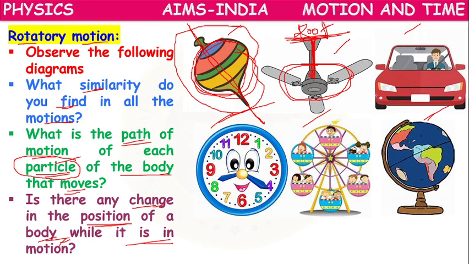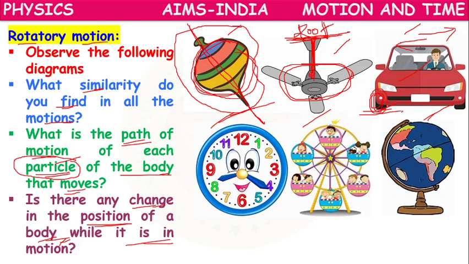If you observe the wheels of the car, with respect to the car, is there any change in the position of the wheel? Is the car going front and the wheel going back? No. The wheel is moving along with the car.